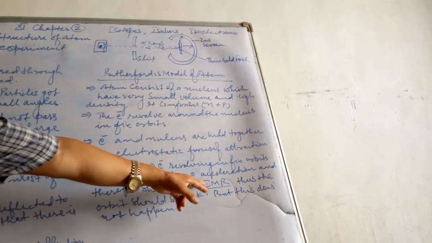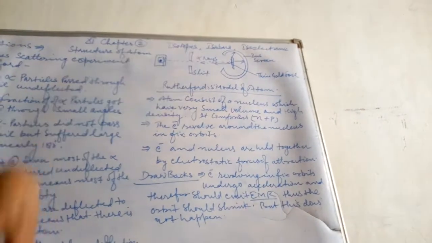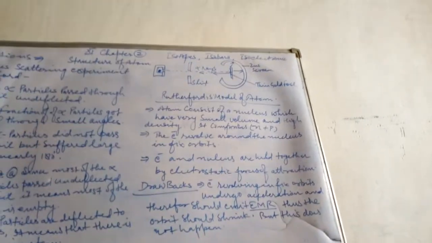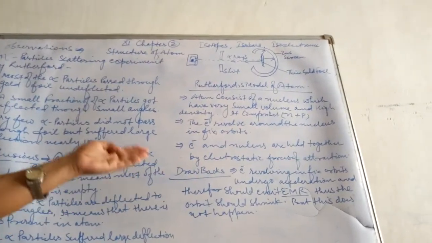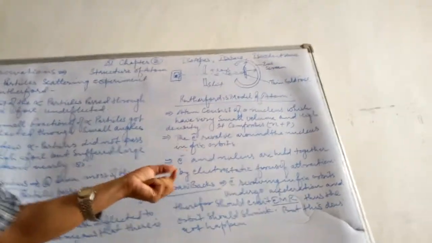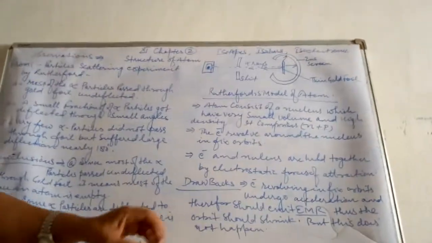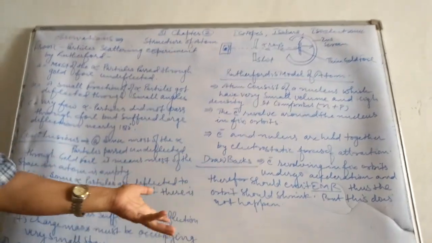It is denoted here EMR, means when the electron revolves around the nucleus in orbits, it gets an acceleration, and due to that it should emit electromagnetic radiation. Thus the orbit should shrink, and ultimately the electron will go to the nucleus and the atom will be destroyed.